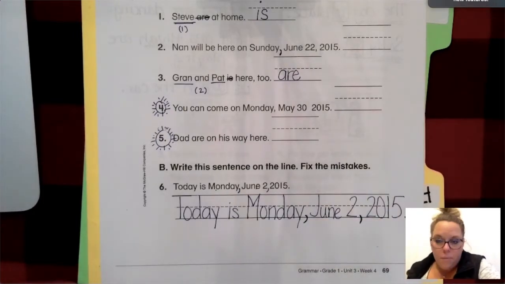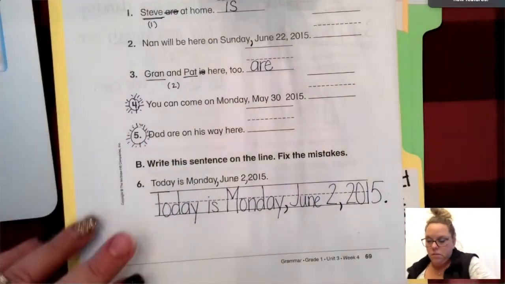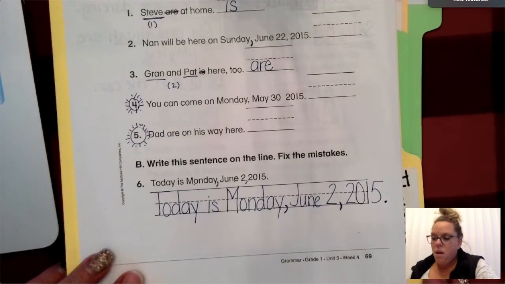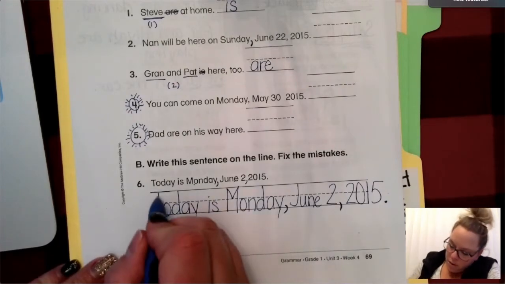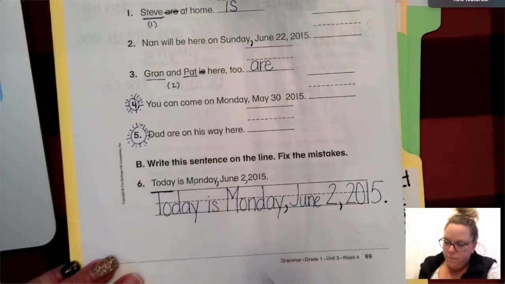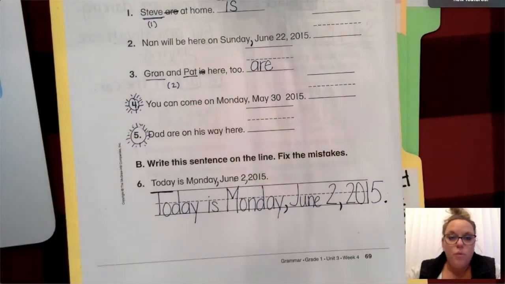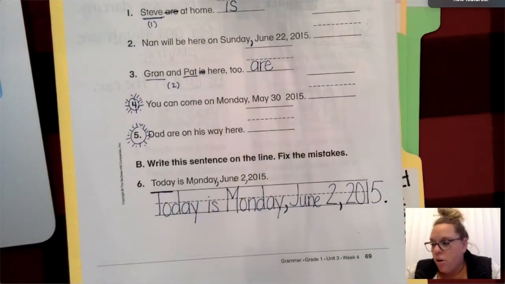You still need to have a period at the end of your sentence. Okay? You need to have a capital T for today. When you are done finishing up that sentence and you have done numbers 4 and 5, fixing what needs fixing, you're going to go ahead and stick this grammar sheet back into your Thursday folder.